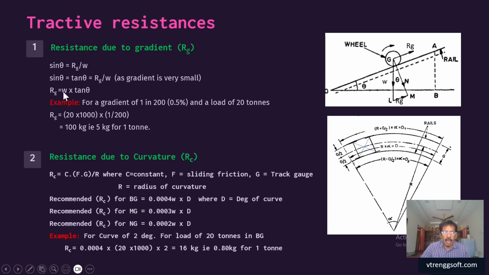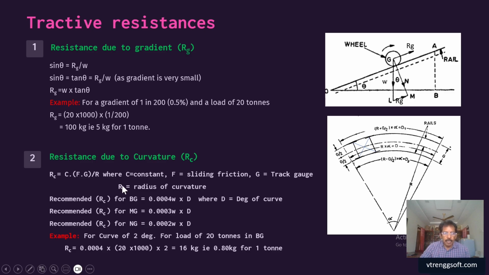Steeper gradient will have more resistance. For example, suppose we have a gradient of 1 in 200, that is 0.5%, and a load of 20 tons. Substituting, 20 into 1000 to convert into kg, into the gradient 1 by 200, gives 100 kg. For 20 tons, 100 kg of resistance will be there, that is, for 1 ton it is 5 kg. So this will be your expression, the amount of resistance because of the gradient effect.